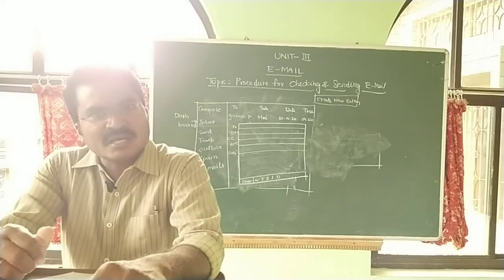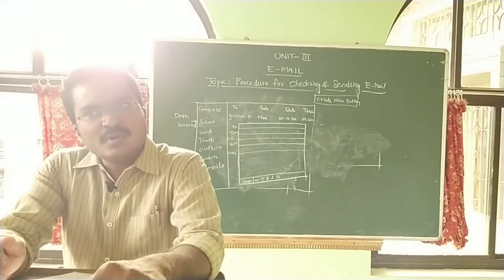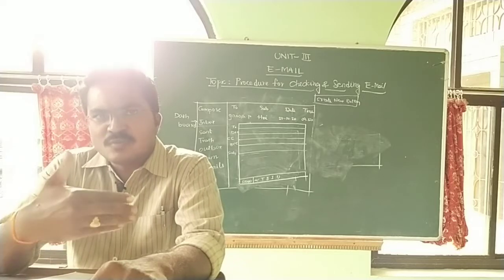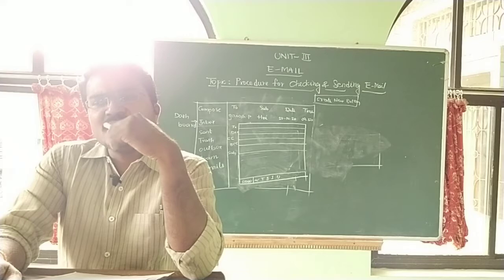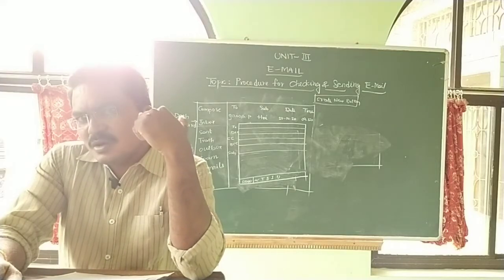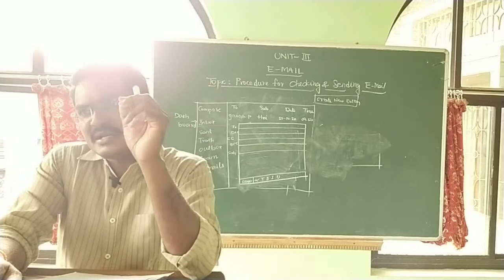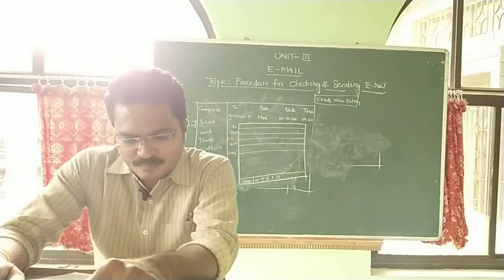If possible, you can enter any number of email IDs in the one To box. For example, if you send the same message to 20 different recipients, each and every recipient address you have to enter in the To box. That is not a problem.